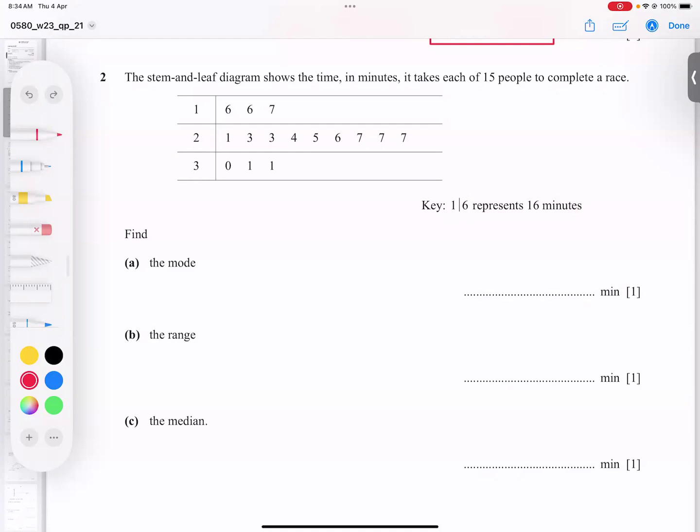What is the definition of mode? The maximum repeating number. So 6 is coming 2 times, then this 7 is coming 3 times. So the maximum repeating number is this, but this is not the answer. The answer is 2 from here, 7 from here. So 27 is our answer. So I hope it is clear.